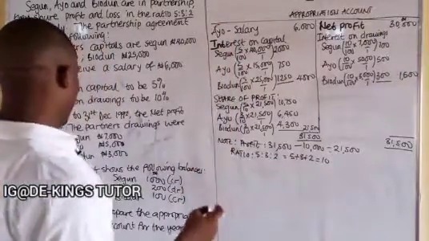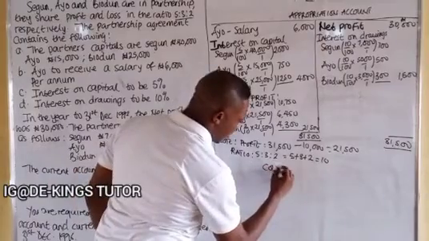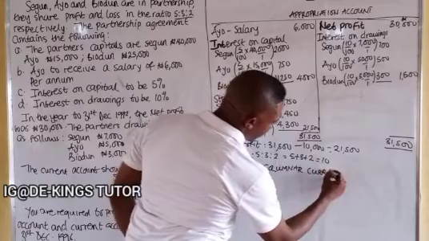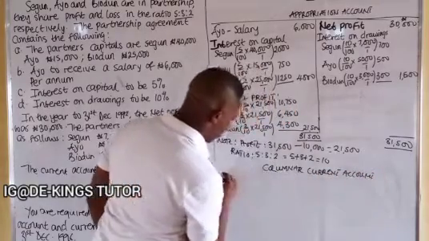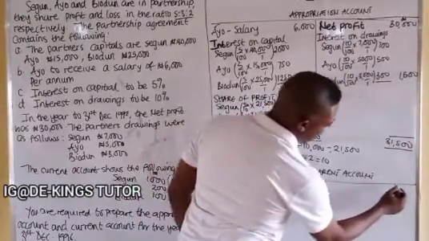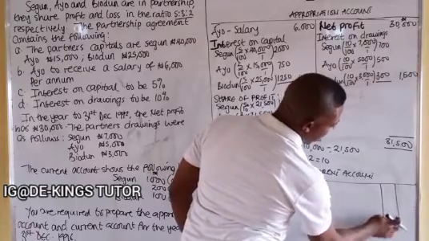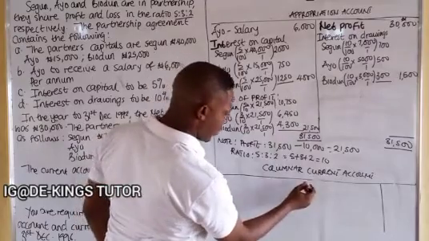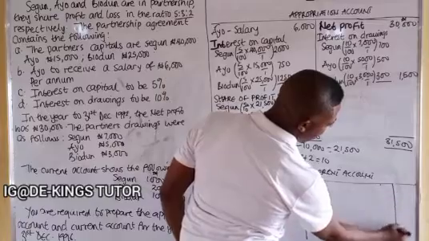So what remains now is the current account. So we'll write here the columnar current account, because it's in columns. Okay, columnar current account.